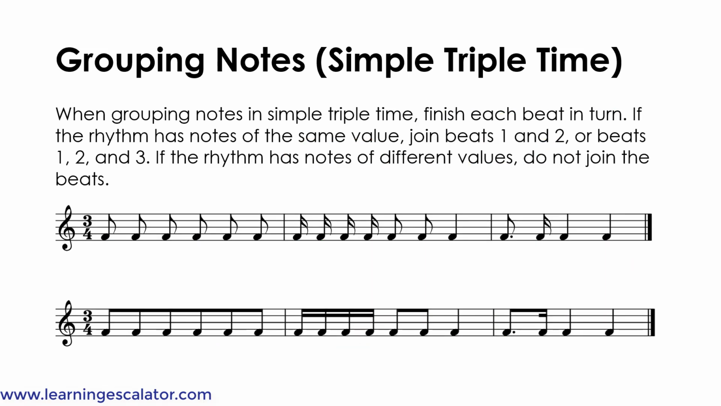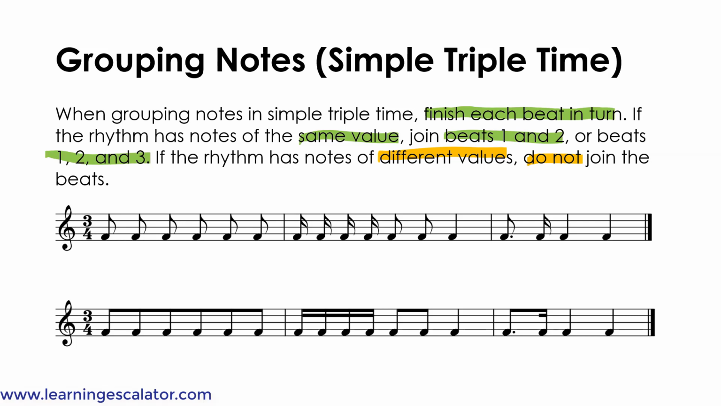Grouping notes in simple triple time. When grouping notes in simple triple time, finish each beat in turn. If the rhythm has notes of the same value, join beats 1 and 2 or beats 1, 2, and 3. If the rhythm has notes of different values, do not join the beats.